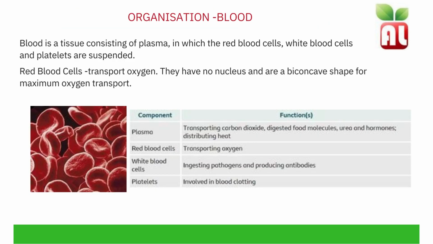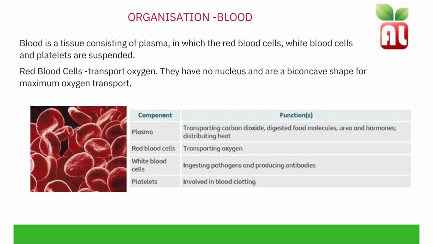Blood can be classified as a tissue. A reminder that a tissue is a group of similar cells working together to perform a function. The blood consists of plasma, in which the red blood cells, white blood cells and platelets are suspended. The function of the red blood cells is to transport oxygen, and they are specialised. They've adapted to have no nucleus and are biconcave in shape for the maximum oxygen transport.